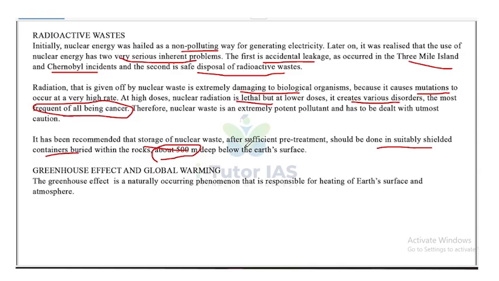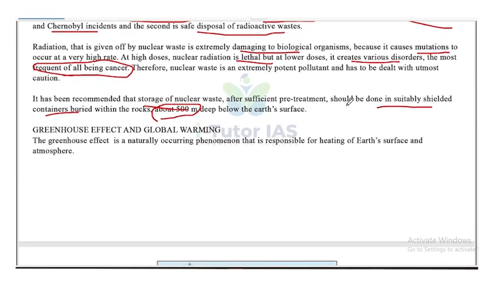And the second issue is with the safe disposal of these radioactive wastes, because these radioactive wastes, when in higher quantity, are lethal, it causes death. But in lower doses, this radiating waste will create various disorders because of the mutation that it is able to create in living organisms. So one way of disposal is that it has to be properly treated. After that, it has to be put in a shielded container which has to be buried under the rock, which is 500 meters deep below the Earth's surface.